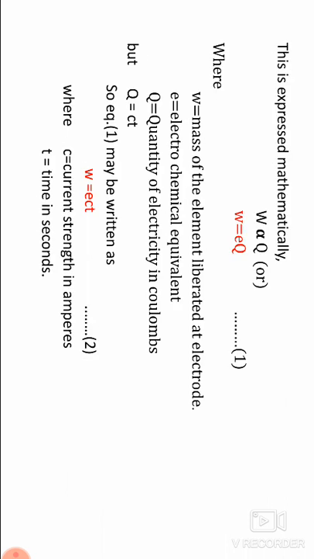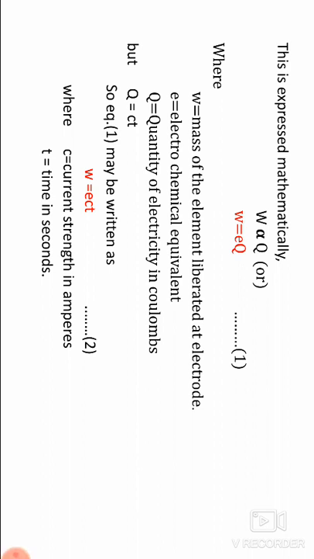This is expressed mathematically as W ∝ Q, or W = eQ, where W is the mass of the element liberated at the electrode, small e is the electrochemical equivalent, and Q is the quantity of electricity in coulombs.